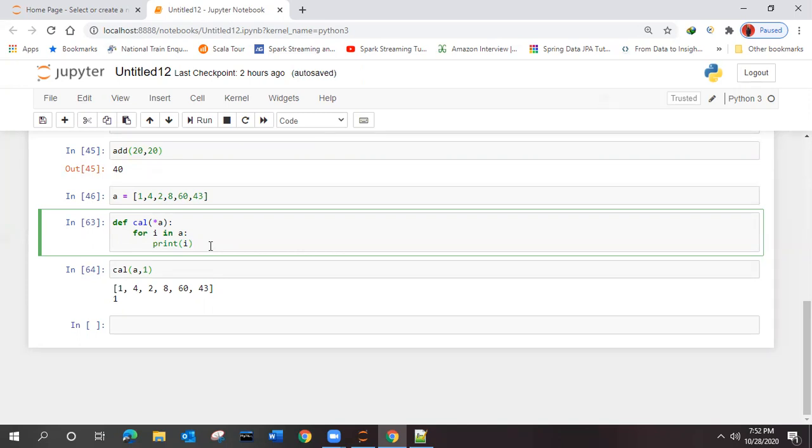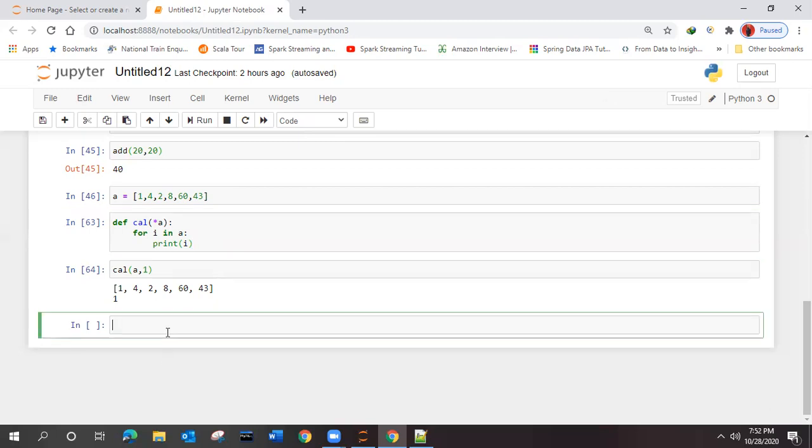For recursion, we have seen the factorial example, and for any regular iteration, we can use a for loop. We'll see one more example.